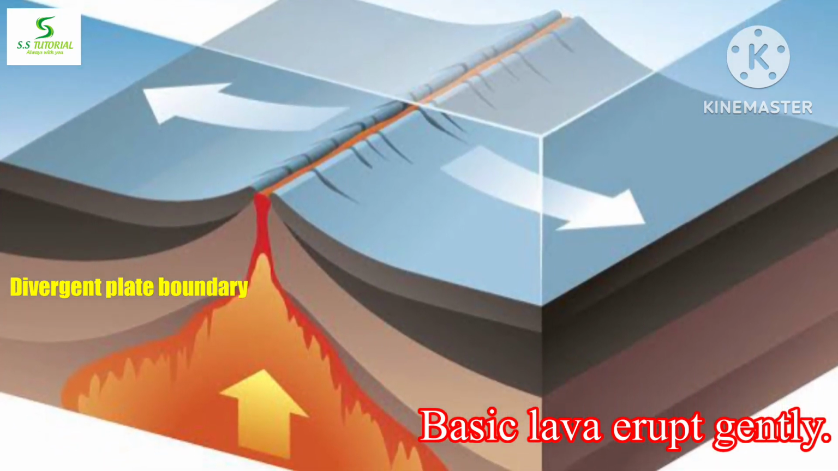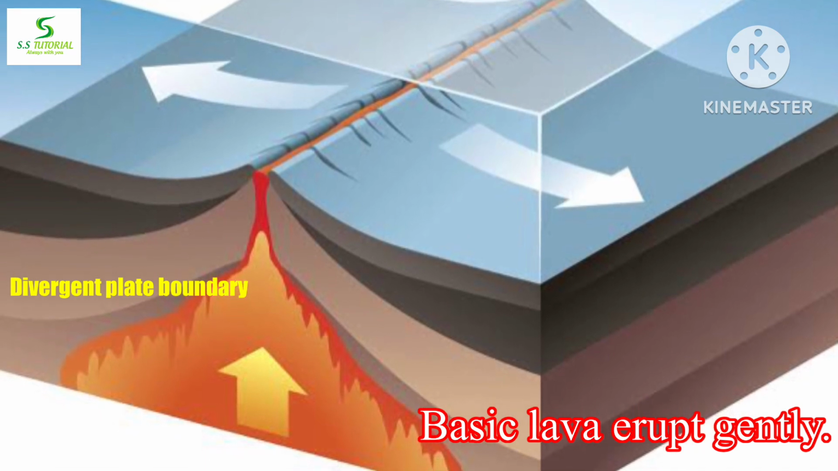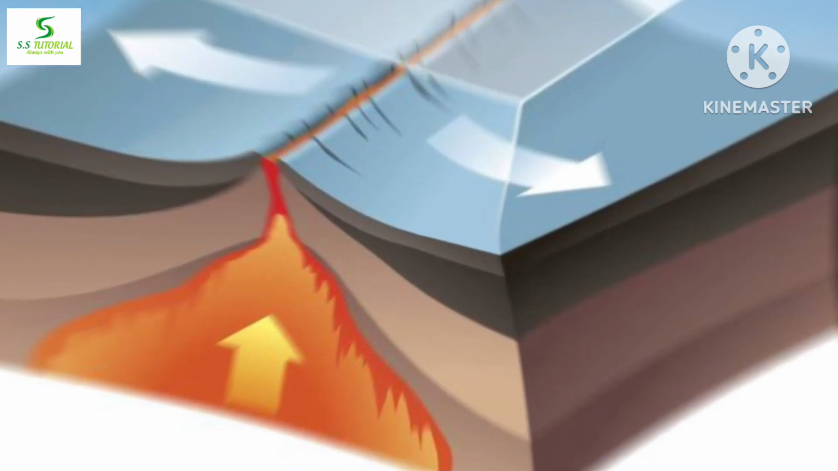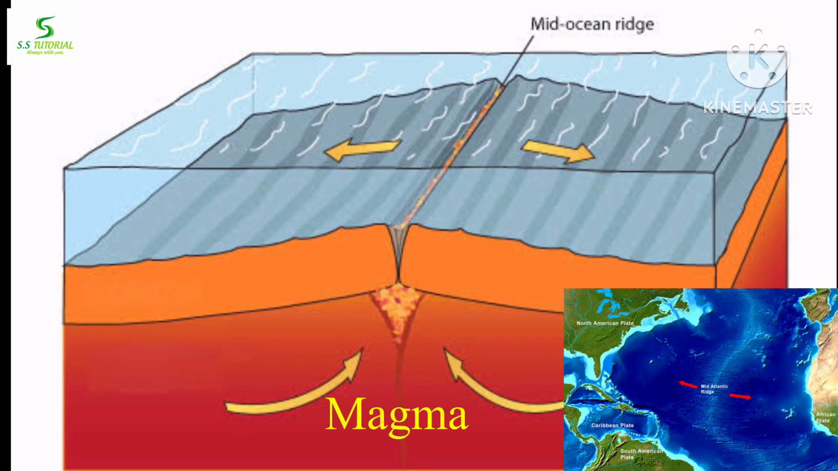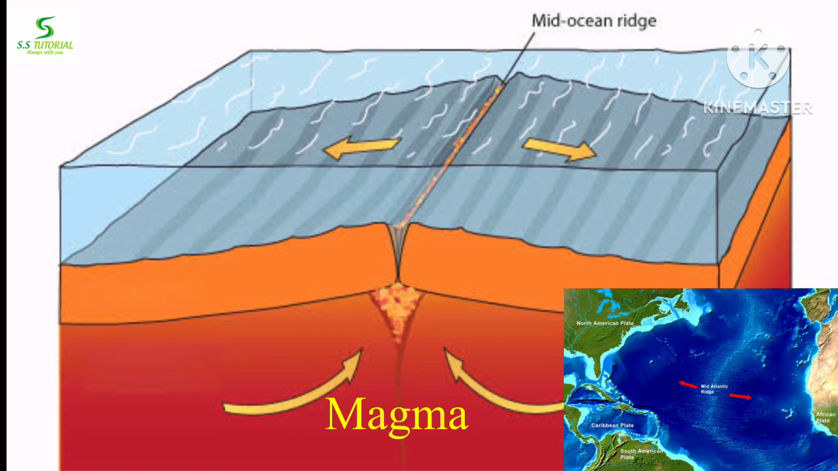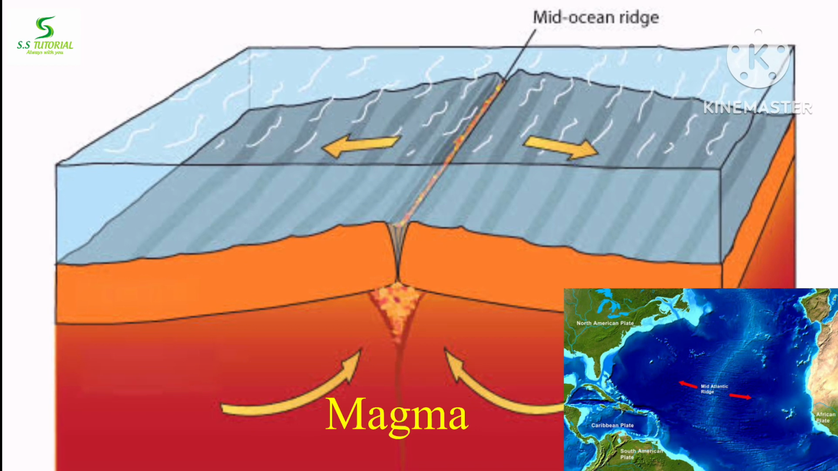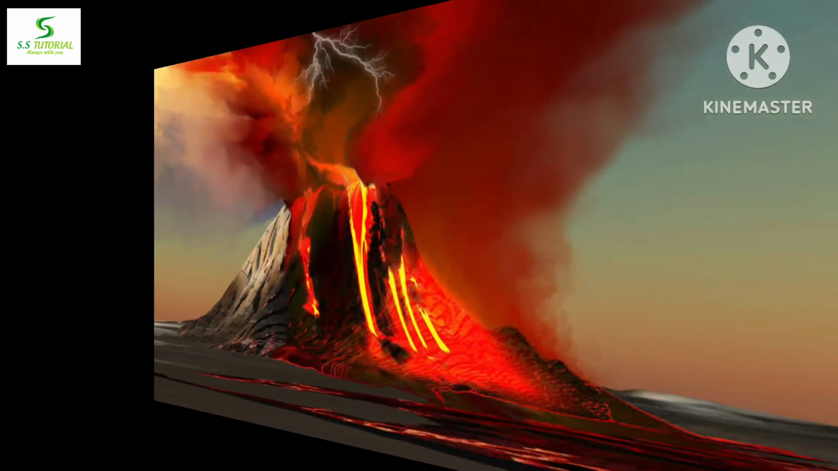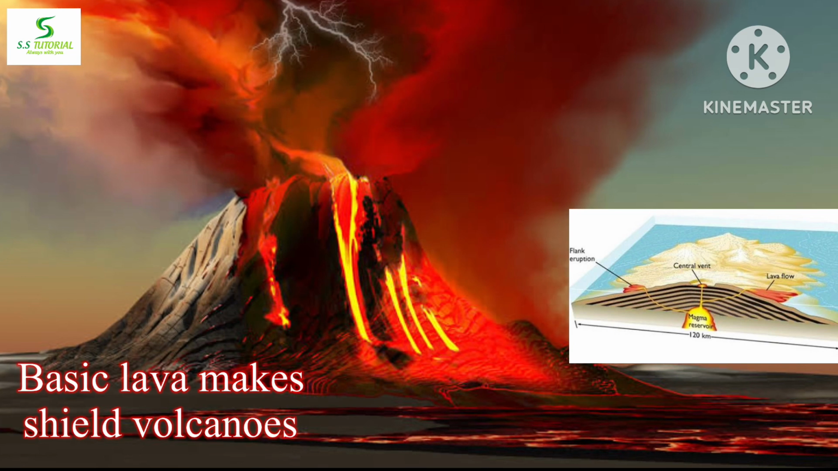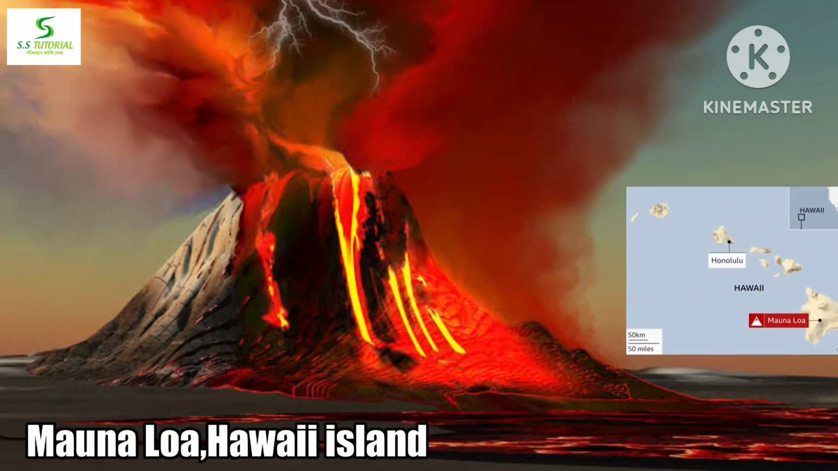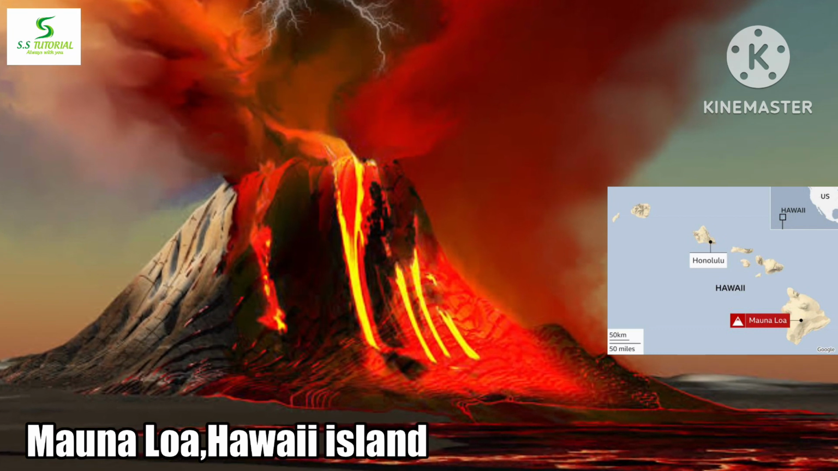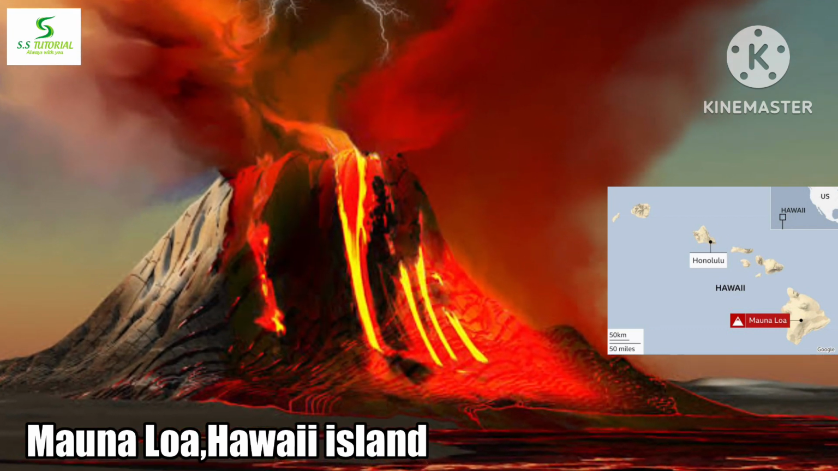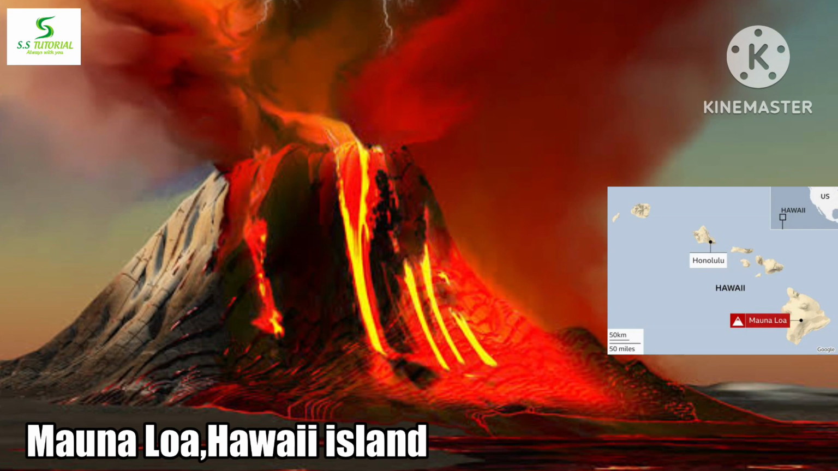That means basic lava emerges without explosion or with less explosive activity. You may find this type of lava flow in the Mid-Atlantic Oceanic Ridge, as the Mid-Atlantic Oceanic Ridge is situated on the divergent plate boundary. Basic lava builds gently sloping cones. Mauna Loa is an example of a shield volcano. Shield volcanoes are made up of basic lava. Though Mauna Loa is not situated over a divergent plate boundary, it is situated over a hotspot.